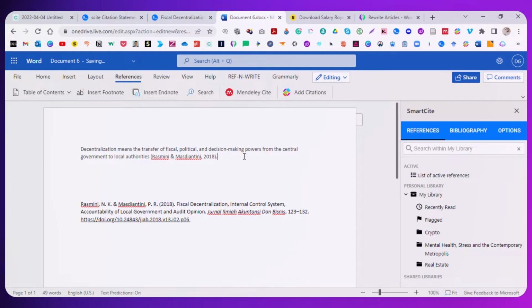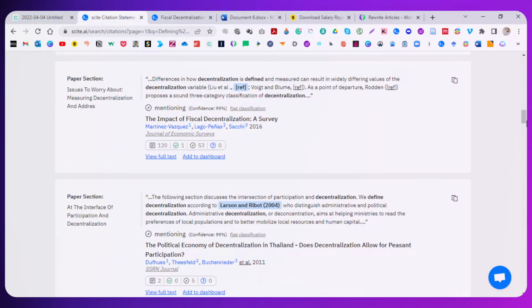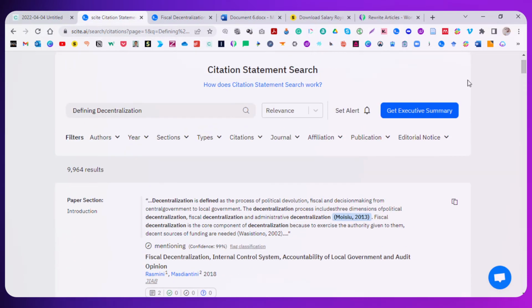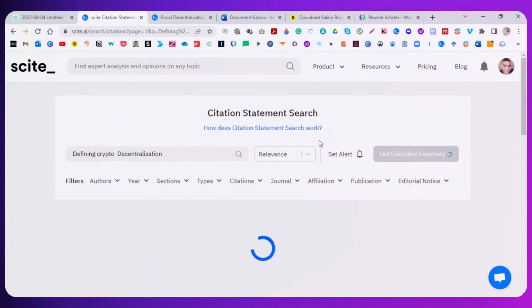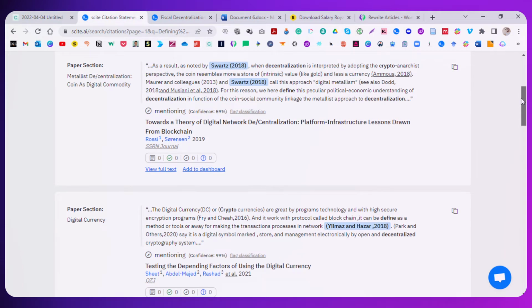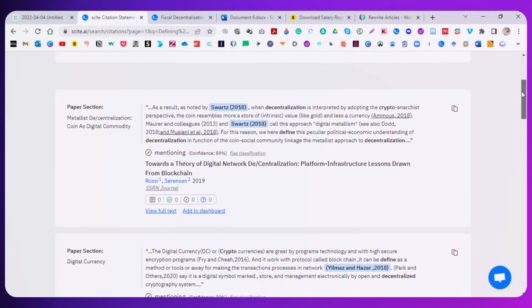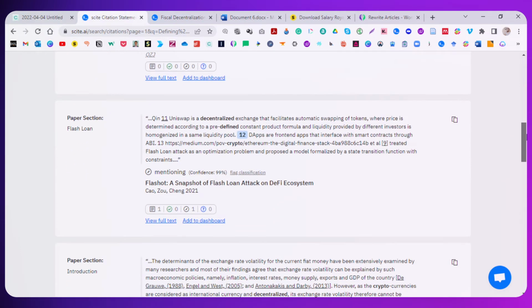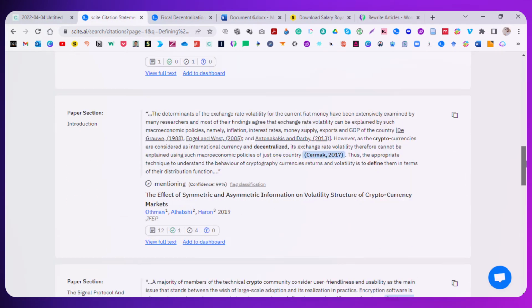So let's also see if there's any more that we can add. Now I want to make sure that we make this about crypto, even though that was a great decentralization definition there. Let's go ahead and see if we can make this a little bit more about crypto. Decentralization. Okay, wrap decentralization, crypto.